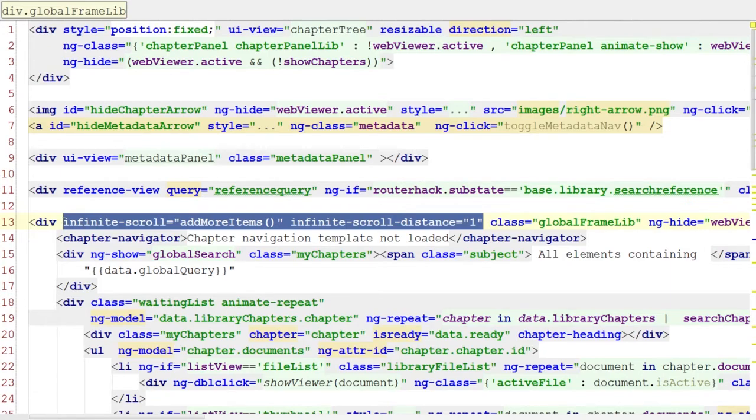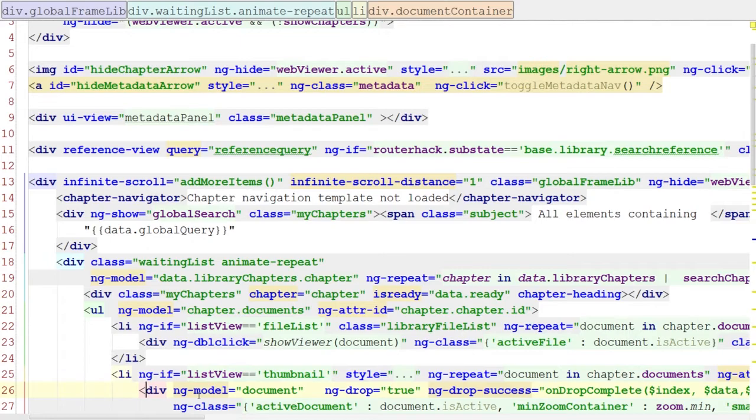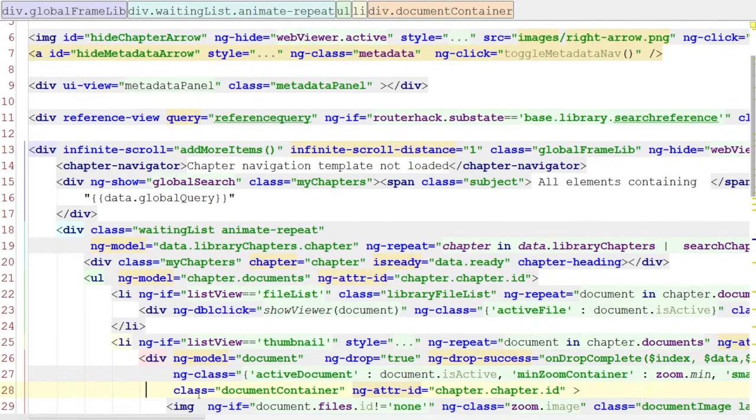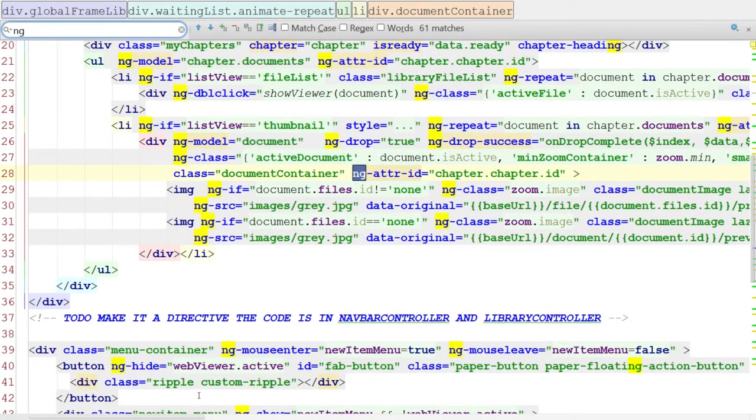When you scroll to the last element of your div, it will call the function add more items. What can be done then is that in the function add more items, you just expand the limit, because we've then got the ng-repeat.